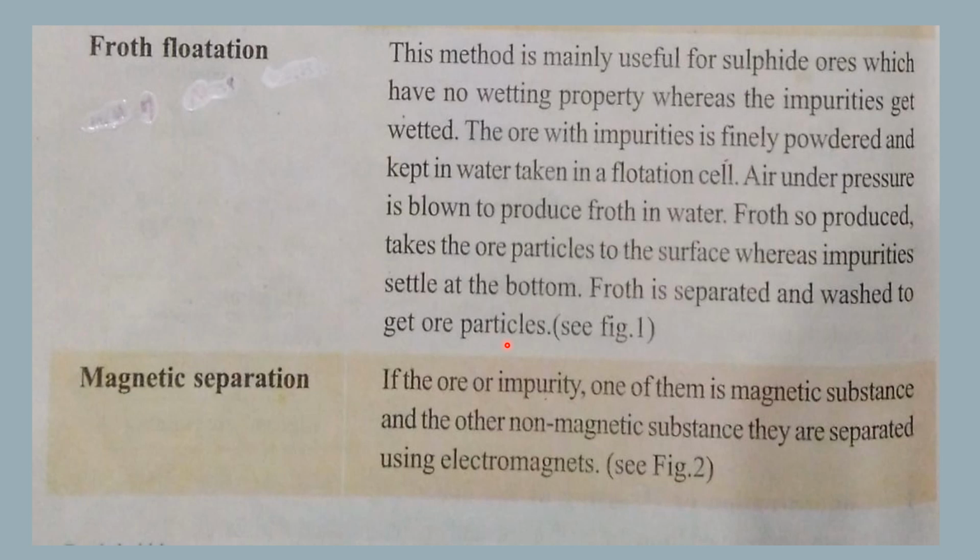Now what is this froth flotation process? In this process, a flotation cell, meaning a container, is taken, and in that the ore with the impurities is finely powdered and kept in water in this cell. So first we have to take a flotation cell, and then the ore with the impurities is powdered, and this powdered ore and water are kept in the flotation cell. Then into this cell, air under pressure is blown so that it produces froth.